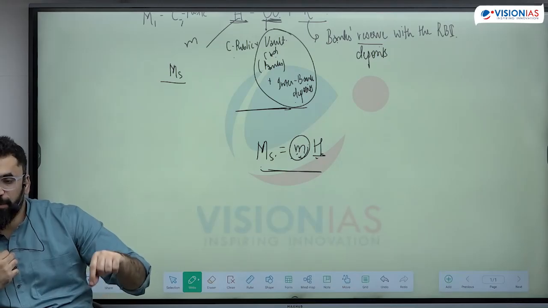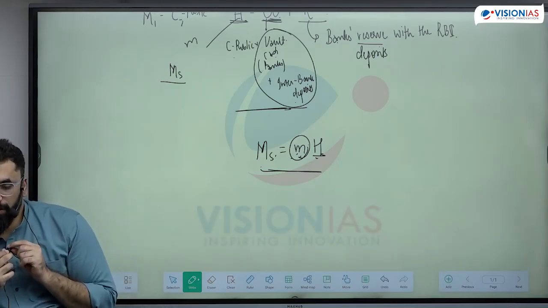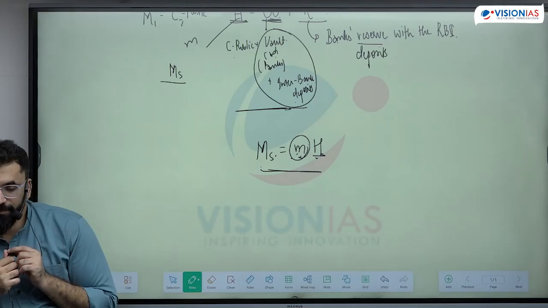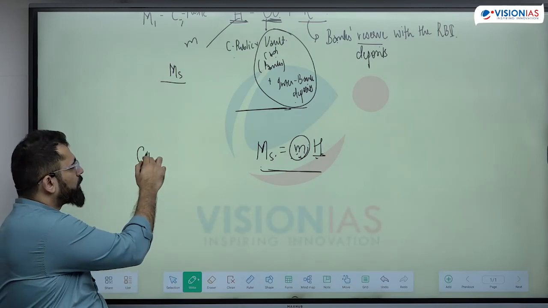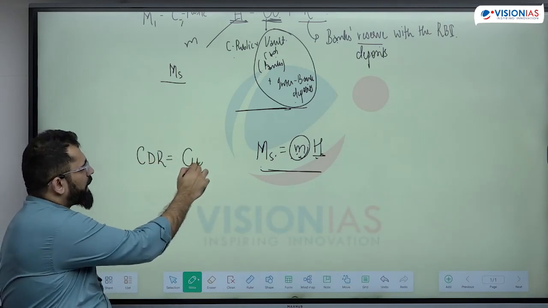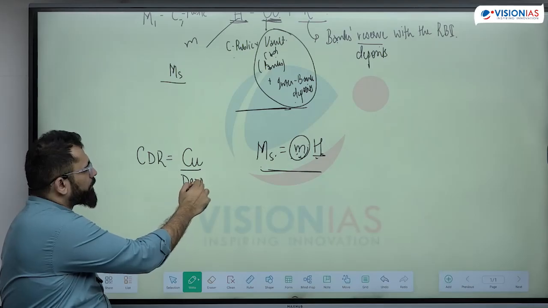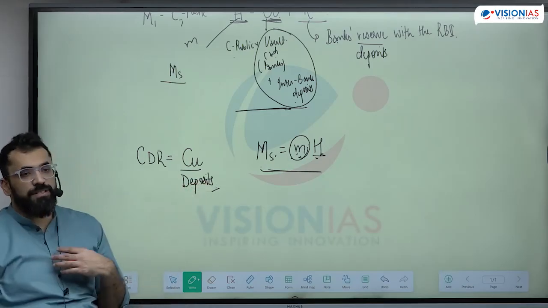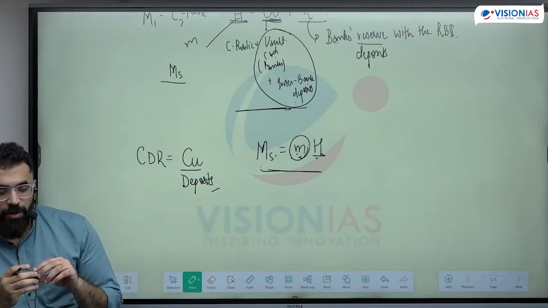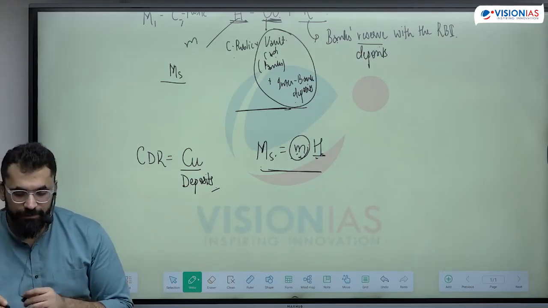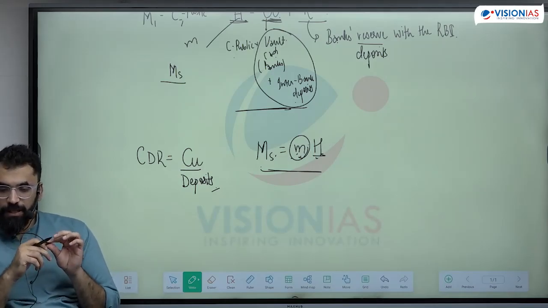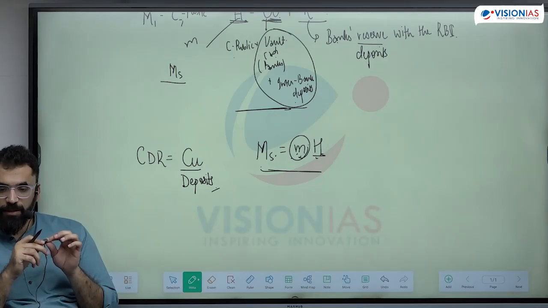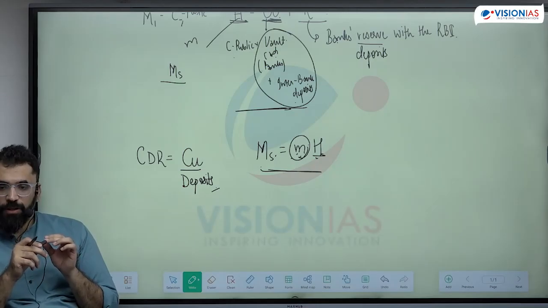This is represented by the currency deposit ratio, which is the ratio of currency held by the public to the deposits in the bank.